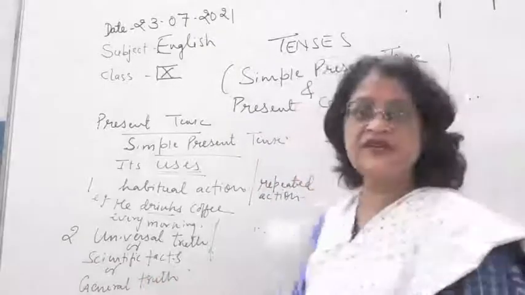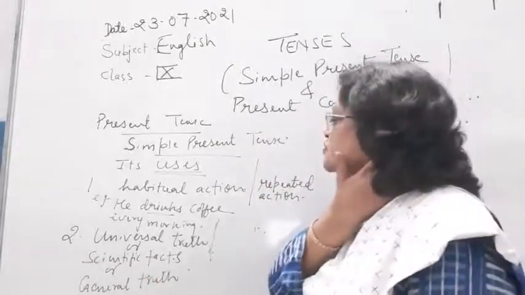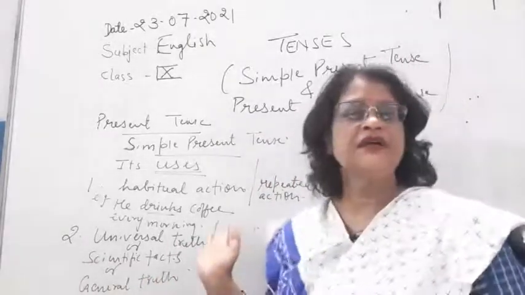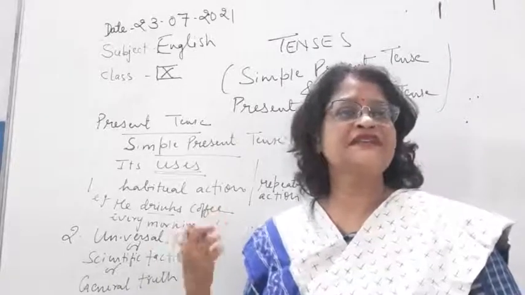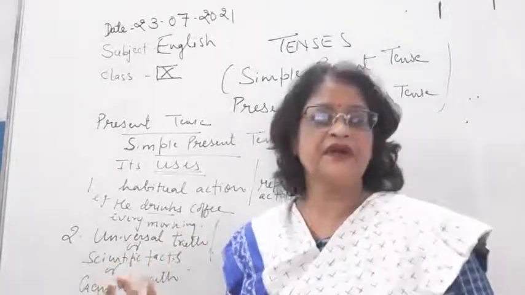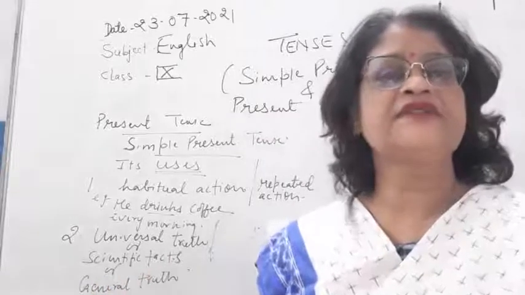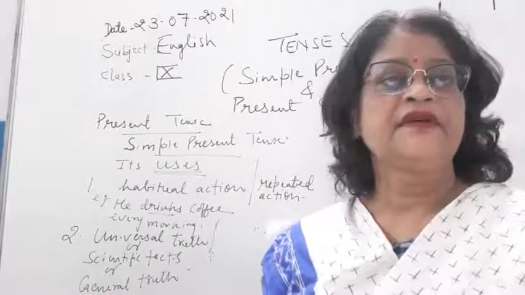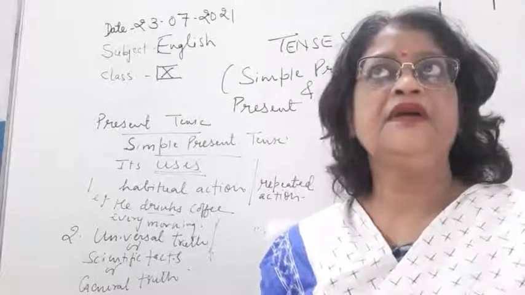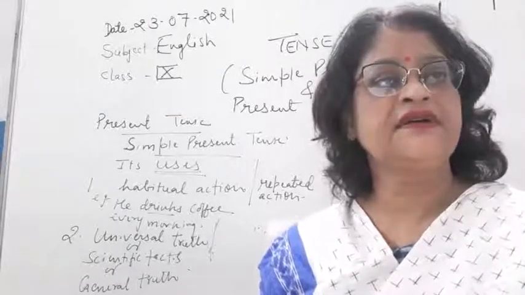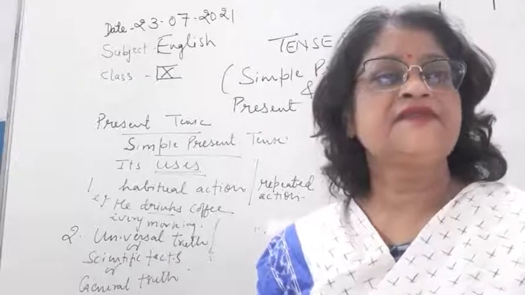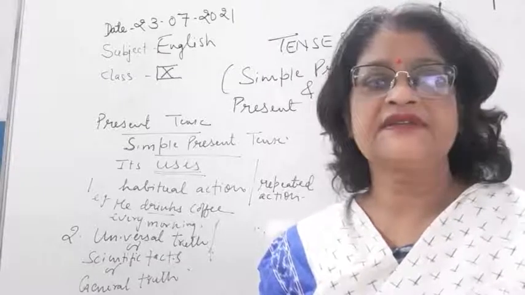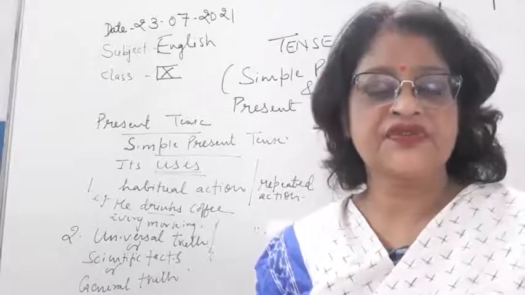This tense is also used in universal truth, like: earth rotates around the sun. So rotates is a verb of simple present tense. Sun rises in the east. Rises is a verb which is showing simple present tense. Sun rises in the east, so it is a universal truth.